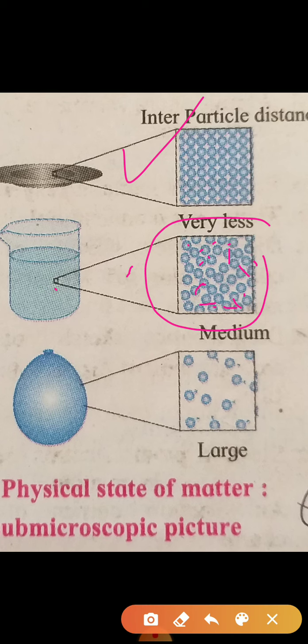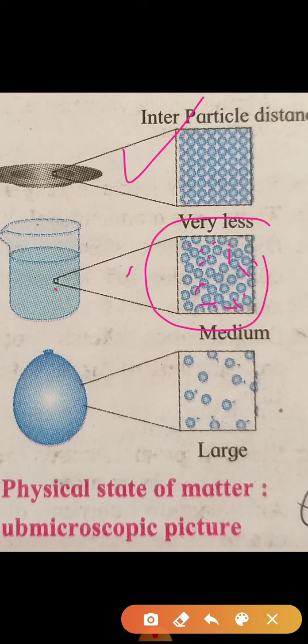Due to the moderate intermolecular force, the particles have indefinite position. As a result, liquids have definite volume, they do not have definite shapes. The particles do not hold one another due to less force. They can flow, the fluidity property. Their shape is not definite, but it can change. You put water into a beaker, the water has a shape like a beaker. You put water into a bottle, then the water has a shape like a bottle. That's why the particles do not hold one another because of less intermolecular forces.